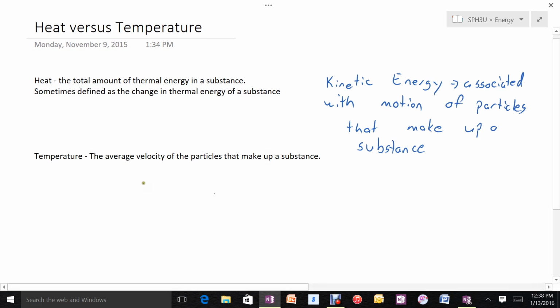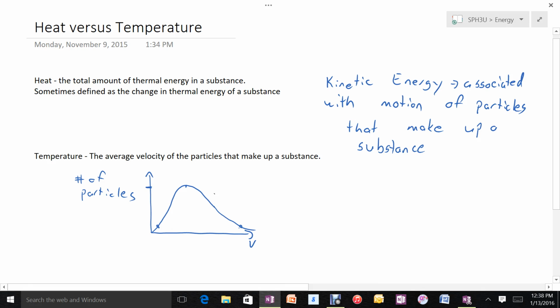When we look at all the particles that make up a substance, and we imagine them, if we have the number of particles on this axis, and the speed of the particles on this axis, there's a typical curve that results. That curve is called the Maxwell-Boltzmann distribution. So there's some most likely speed, and there's some average speed, and so most of the particles would be at this speed. There'd be less particles at this speed or at this speed.